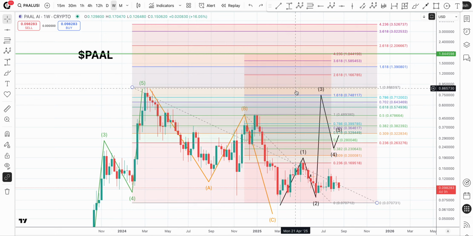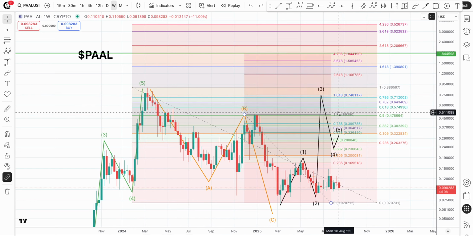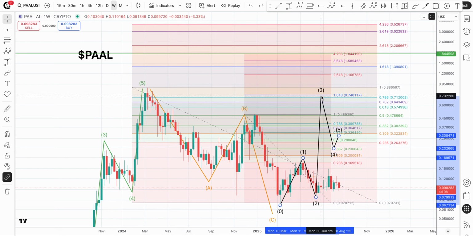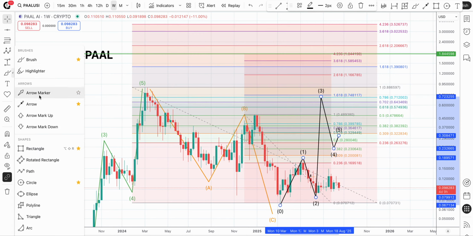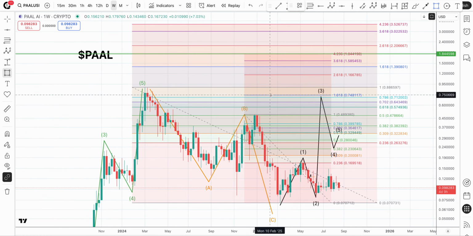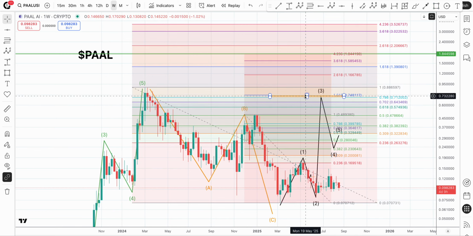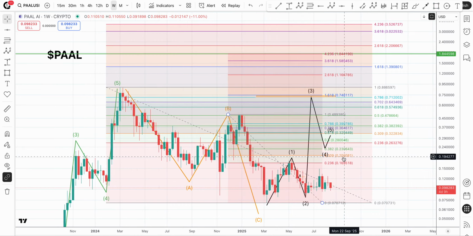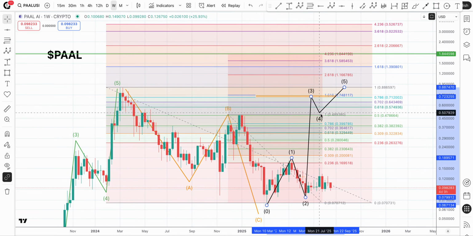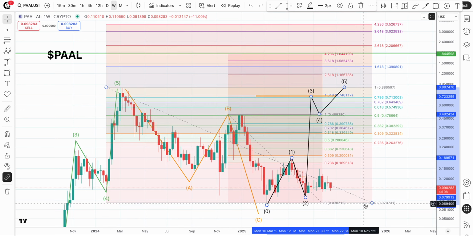But I'm going to put this back on because we see some confluence here. That 75-cent level of the 1618 is right here on the 786 of this entire range. So these two lines right here, we see an area of interest. And based on how these things would generally move, it makes sense that we find some resistance right there around 75.